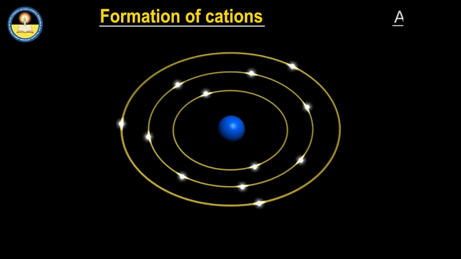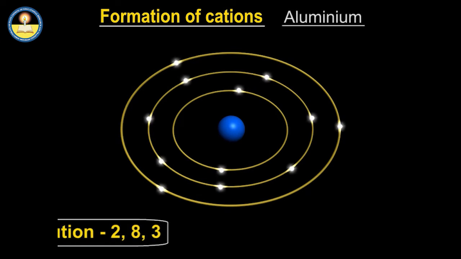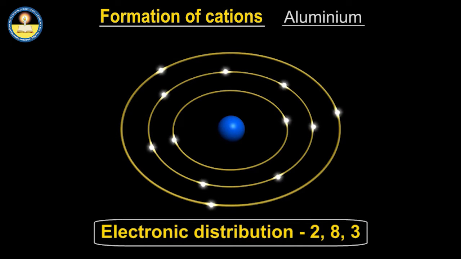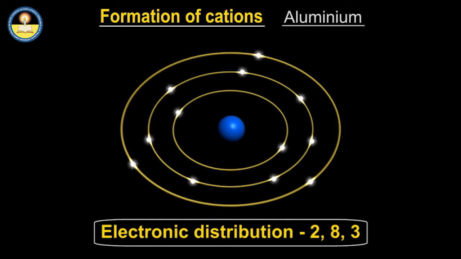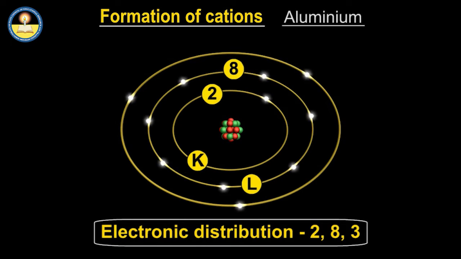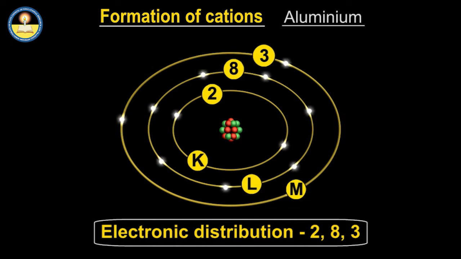For example, formation of aluminium ion from aluminium atom. Aluminium has atomic number 13. It has in its K shell 2, L shell 8 and M shell 3 electrons.